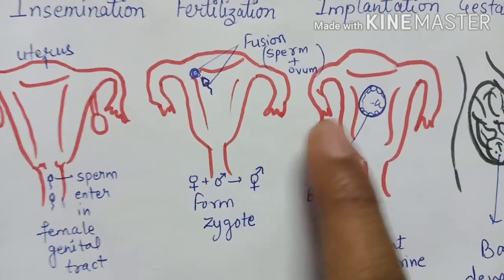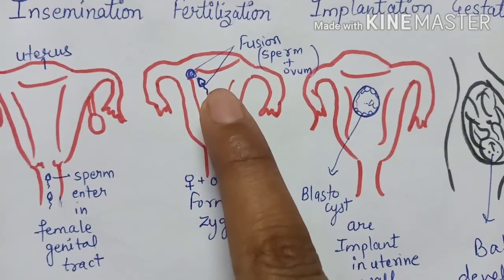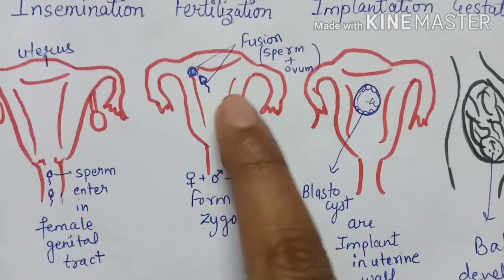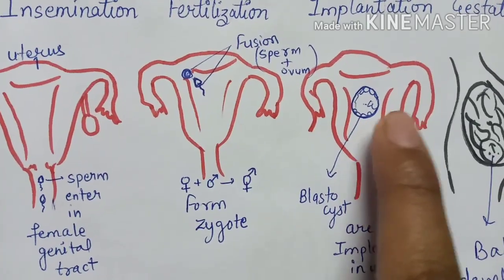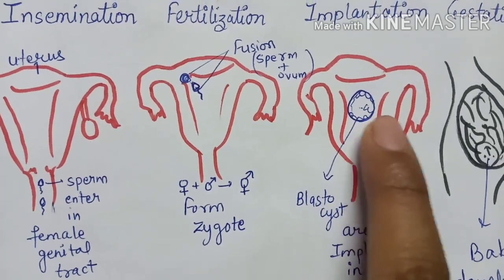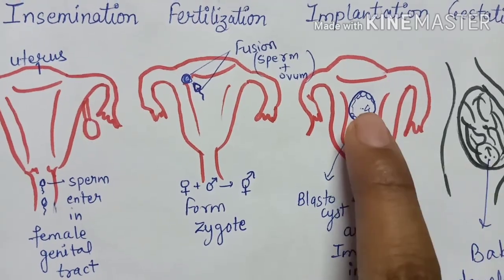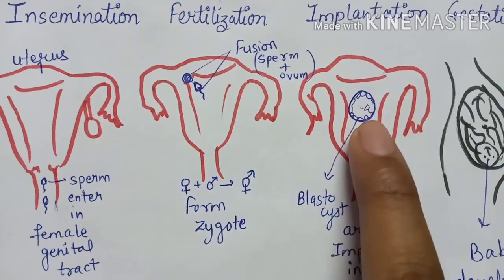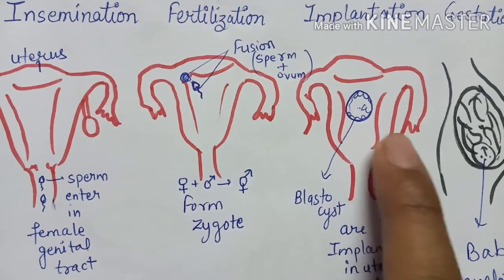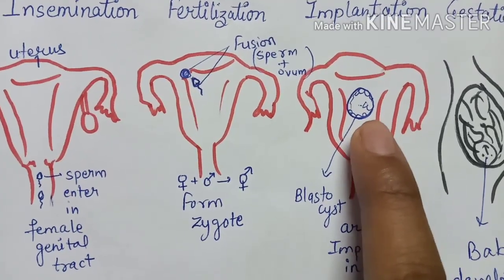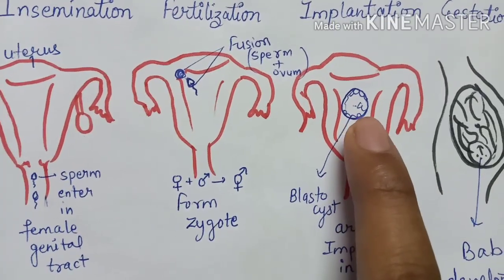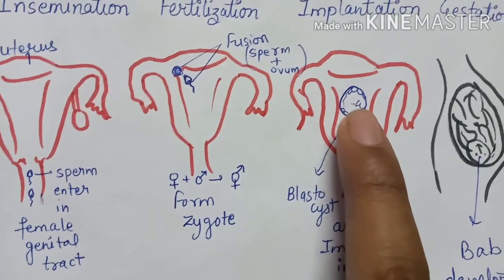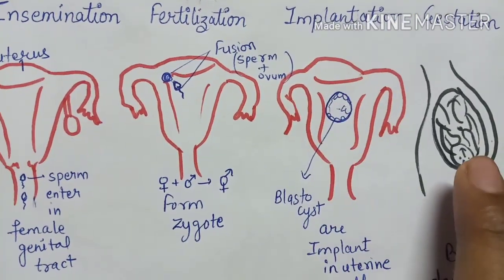After fertilization comes implantation, because they fuse and form the zygote. The zygote develops into the blastocyst. The blastocyst is implanted in the uterine wall, and through the uterine wall it gets embedded, due to which development starts there. So this process is known as implantation.